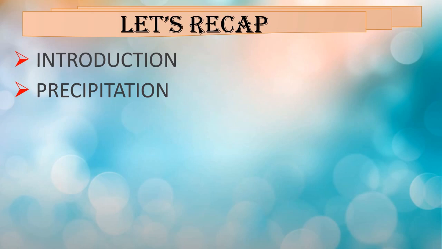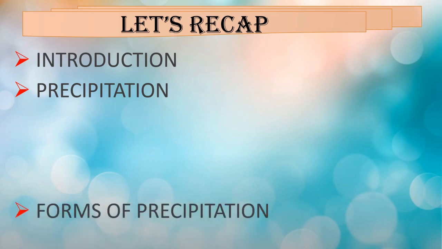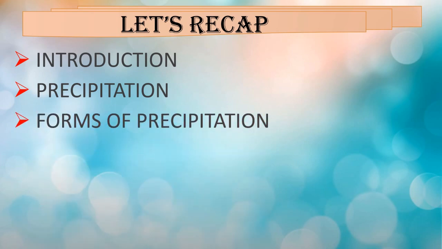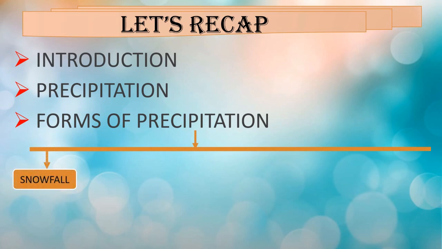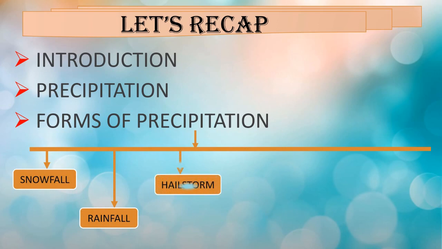Also, we have studied that there are various forms of precipitation such as snowfall, rainfall, hailstorm, fog, dew, and frost.